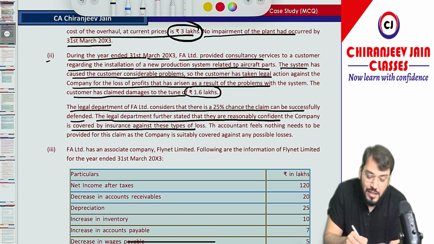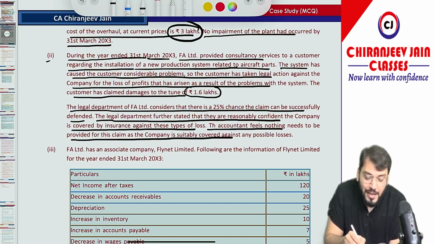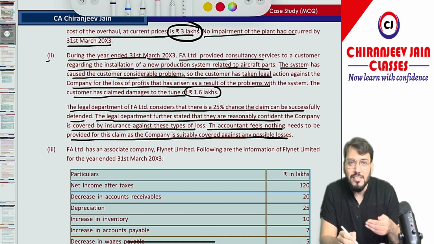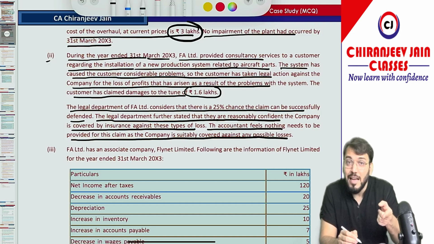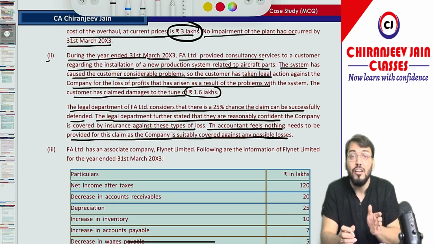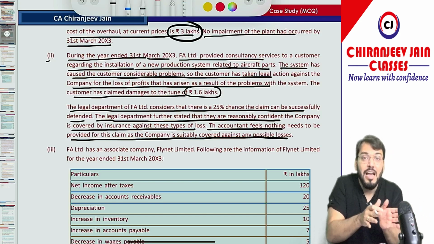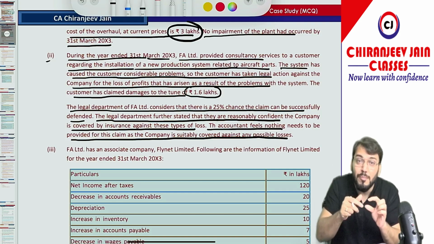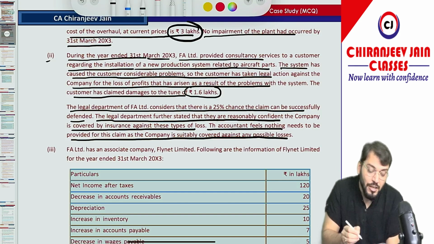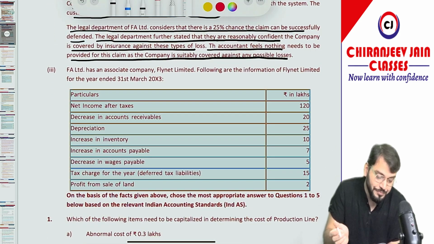The accountant feels nothing needs to be provided for this claim as the company is suitably covered against any possible losses. Can I say, if some amount is reimbursed by a third party, which can be an insurance company, it is a separate point, and for that reimbursement, if the inflow is virtually certain, we need to create a separate reimbursement asset. Means we need to create the provision separately and a reimbursement asset separately. Understood? Provision should not be netted off with the reimbursement asset. Correct? So the accountant in this regard is not correct. Let's see what MCQ has been given.